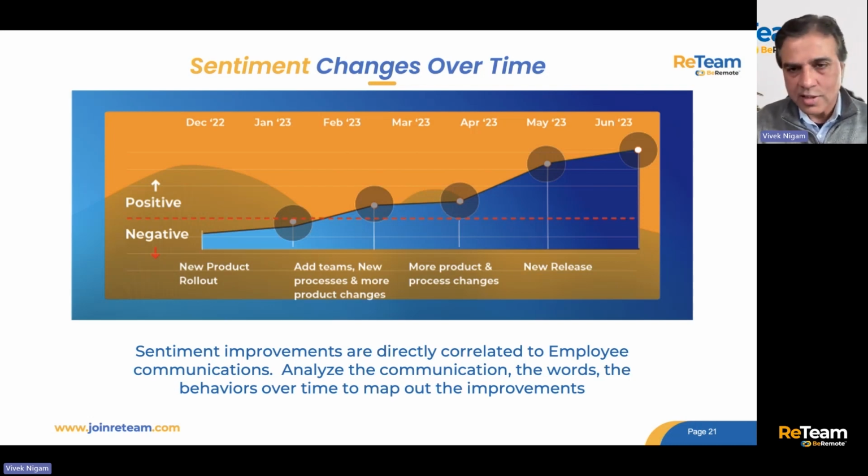Actually, going back to last December, we stopped measuring this in June, but we're using some of these tools to help them adjust their communication. They've actually been showing an improved sentiment, and it took a little time. There was a lot of changes in this organization happening, but started in December, you see everything's very highly negative. And little by little, using these tools, we kept monitoring to see how is the sentiment going.